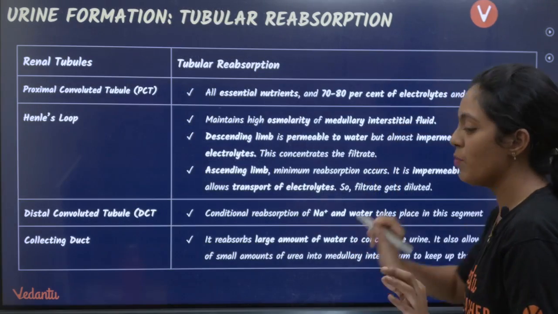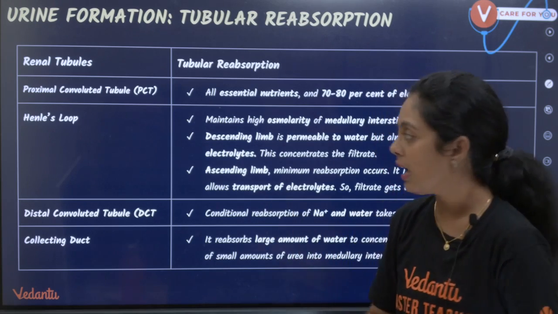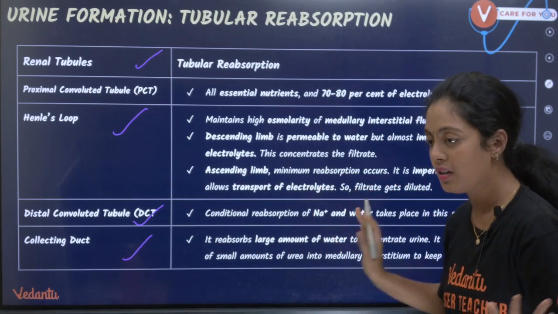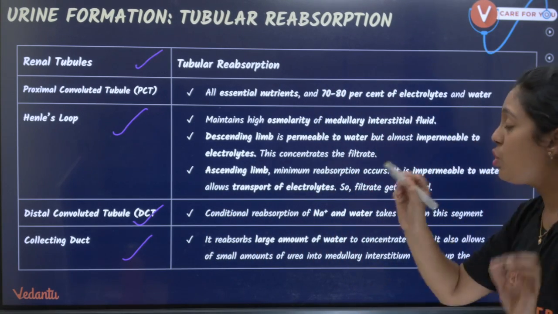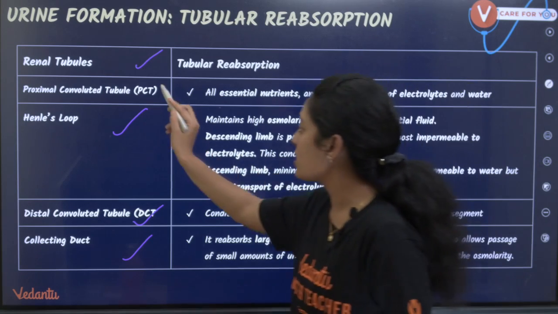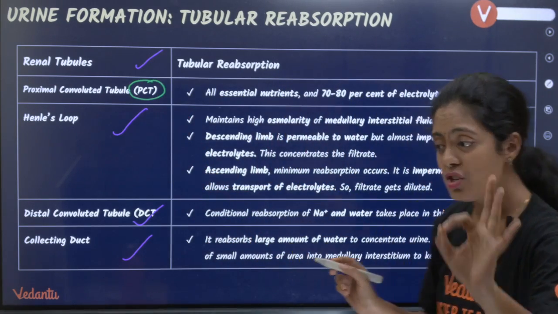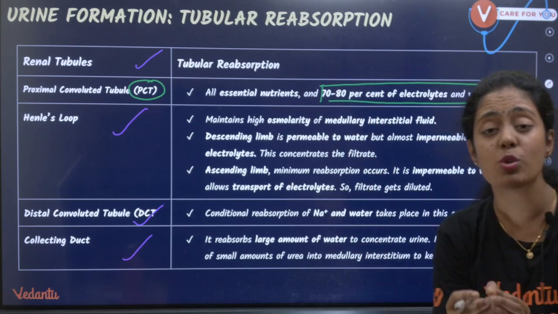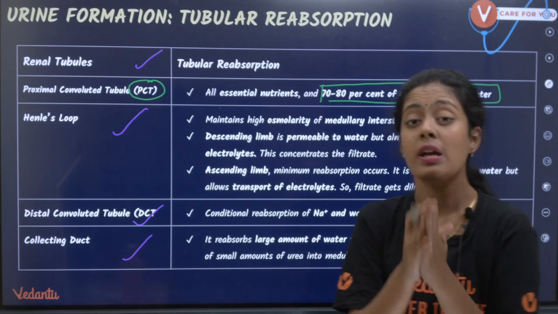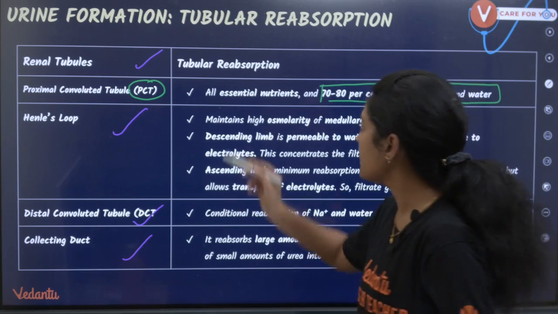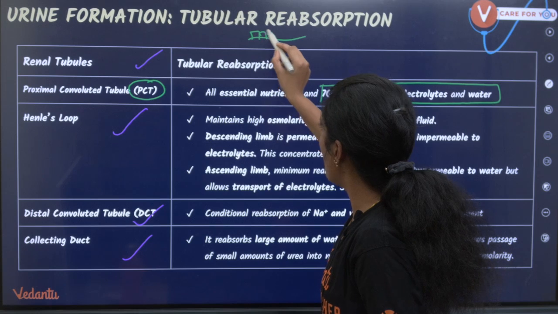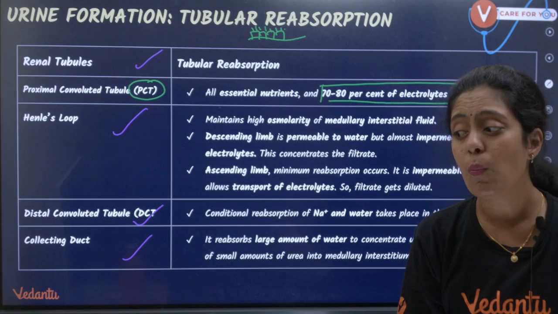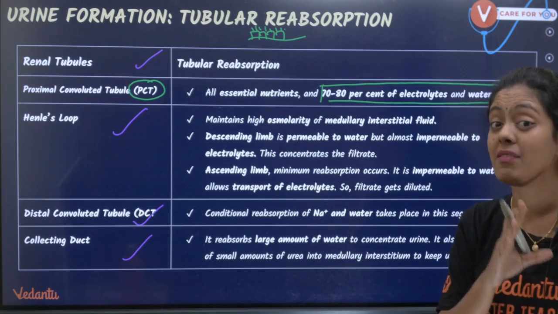In the tubular reabsorption, மேஜரா எந்தெந்த இடத்தில் நடக்குதுன்னா PCT ல நடக்குது, Henle's loop ல நடக்குது, DCT ல நடக்குது, collecting duct ல நடக்குது. But remember பசங்களா, majority of the reabsorption happens in the PCT. Okay, all essential nutrients and 70 to 80% of electrolytes and water are reabsorbed by PCT, proximal convoluted tubule. ஏன் மேம் இப்படி நடக்குது? நான் இப்பதான் சொன்ன பசங்களா, your PCT is lined by cuboidal epithelium with microvilli. Correct? Your PCT is lined by what? Cuboidal epithelium with microvilli. That's very, very, very important.